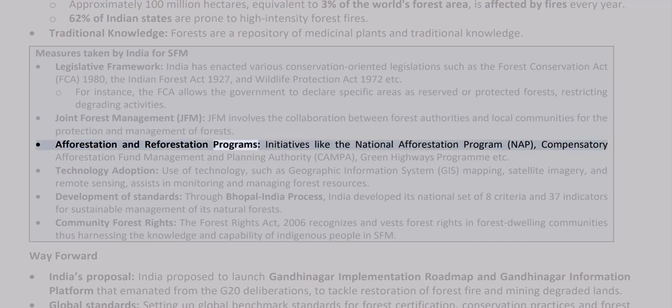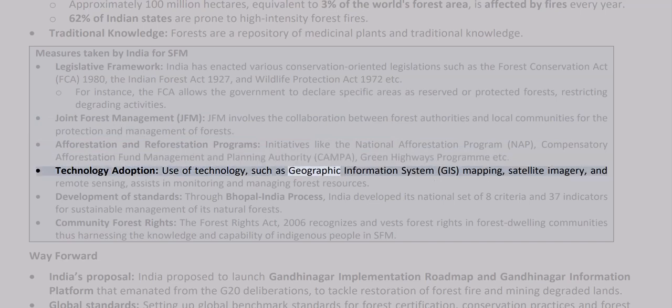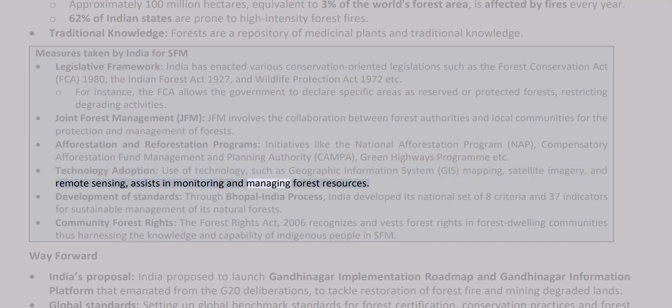Afforestation and reforestation programs. Initiatives like the National Afforestation Program (NAP), Compensatory Afforestation Fund Management and Planning Authority (CAMPA), Green Highways Program, etc. Technology adoption. Use of technology, such as Geographic Information System (GIS) mapping, satellite imagery, and remote sensing, assists in monitoring and managing forest resources.